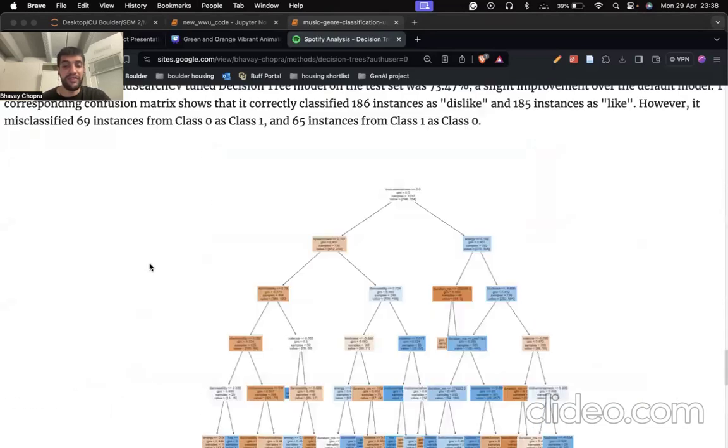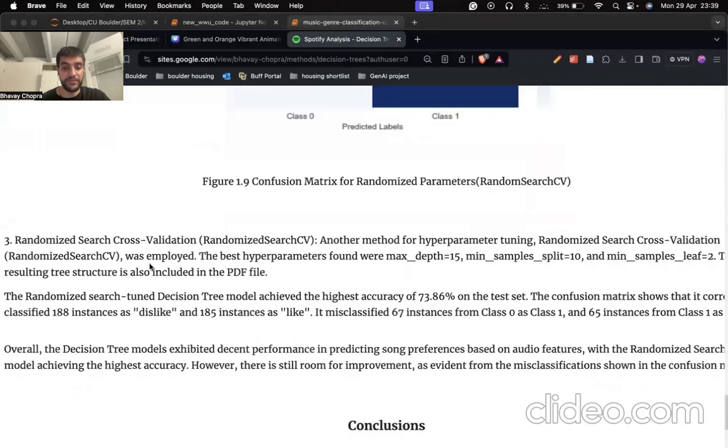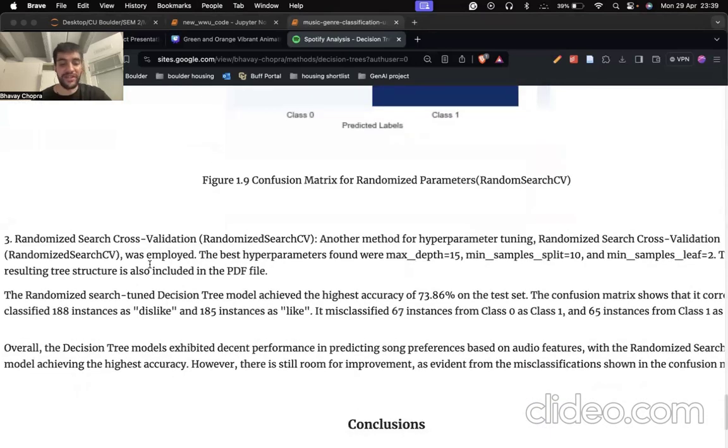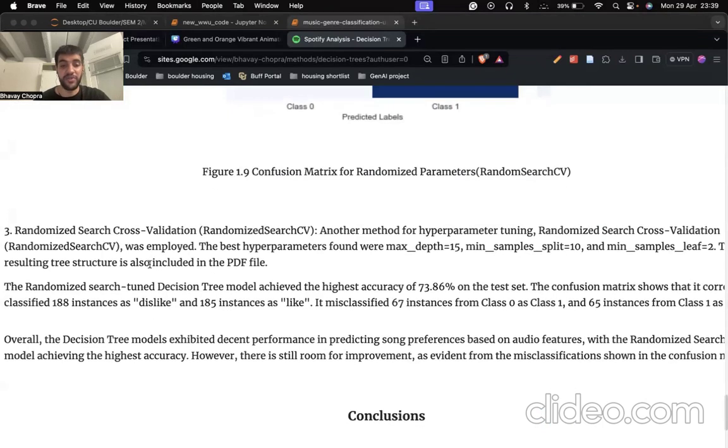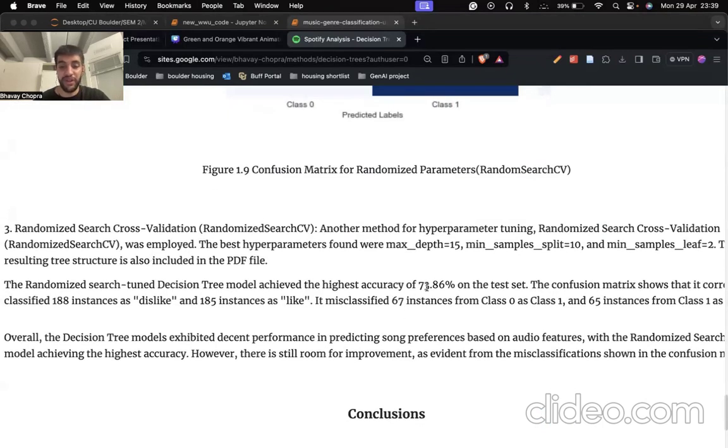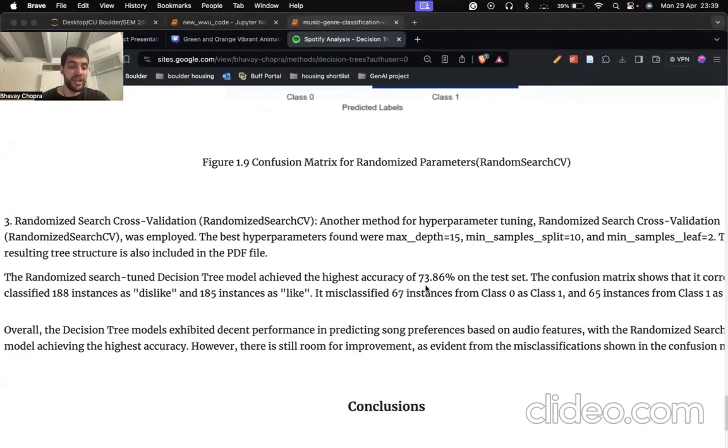The default model gave us an accuracy of 73.27%. The grid search CV model, with a slight improvement, gave us an accuracy of 73.47%. And the randomized search CV, which had the best performance out of all of them, gave us an accuracy of 73.86%. So the decision tree models revealed the importance of different audio features in predicting song preferences.